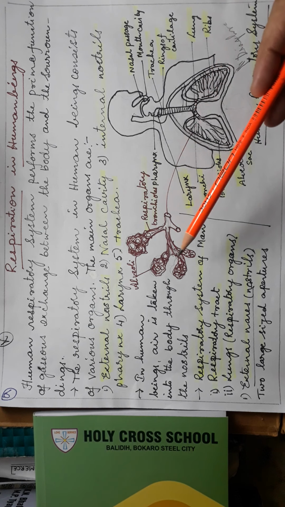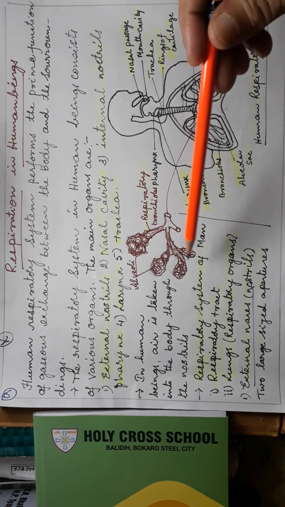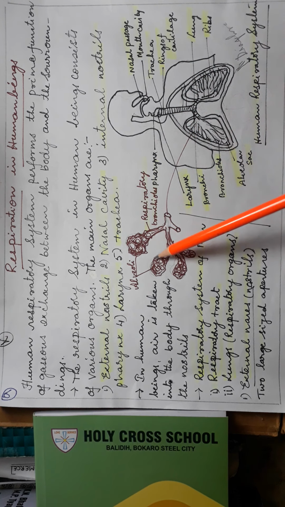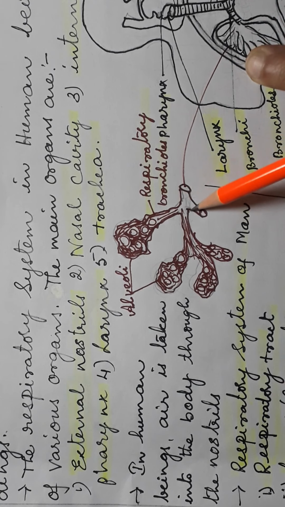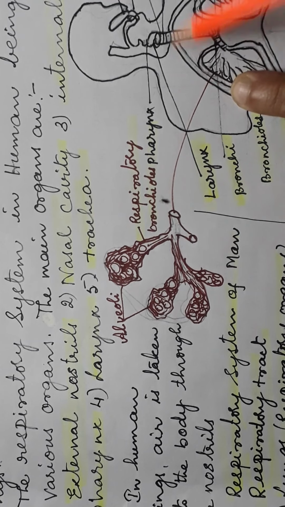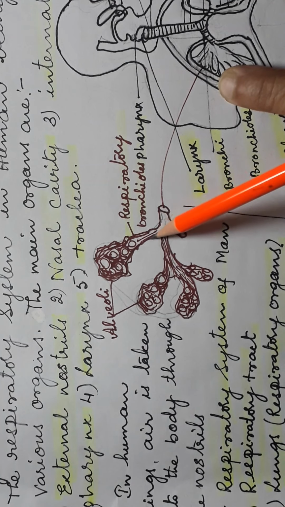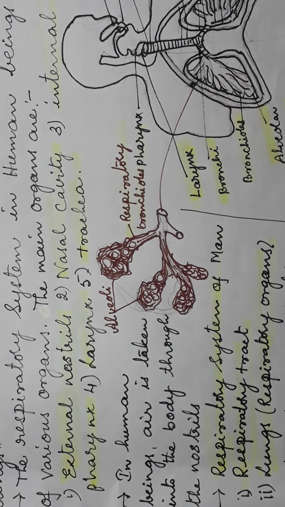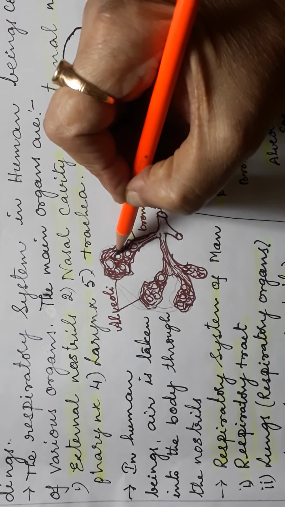If you see this, each alveolar duct opens into alveolar sacs. A duct is opening into a sac-like structure. I have expanded this portion: this is the duct portion and this is the lung portion. In each sac-like structure, one tube is entering, called the alveolar duct. Sac and duct. So the alveoli are the sites for respiration.